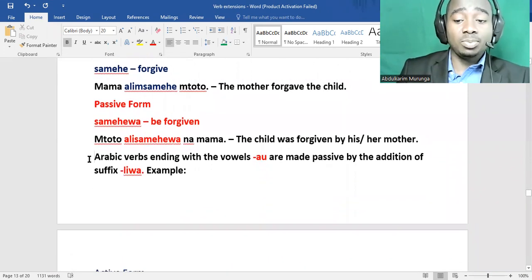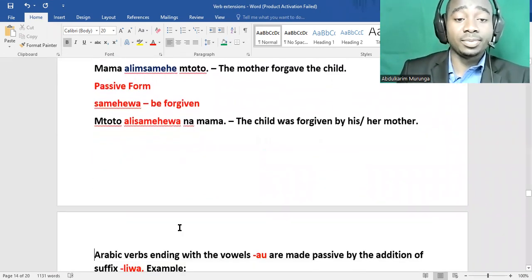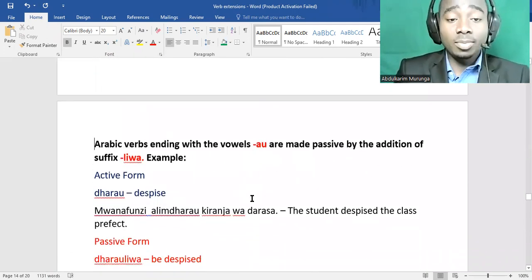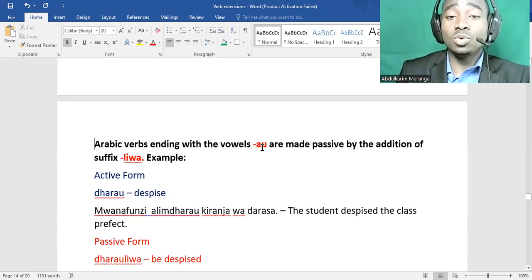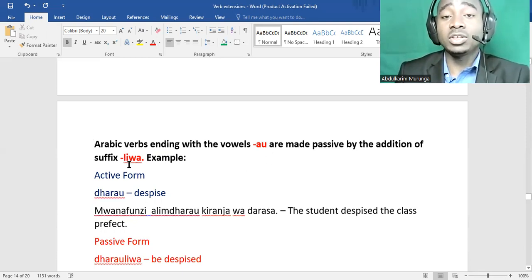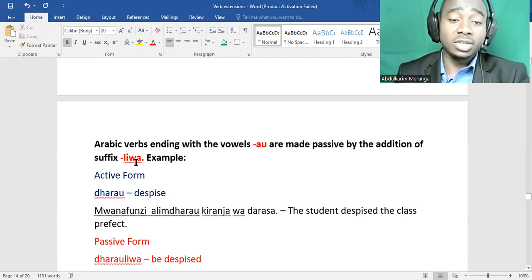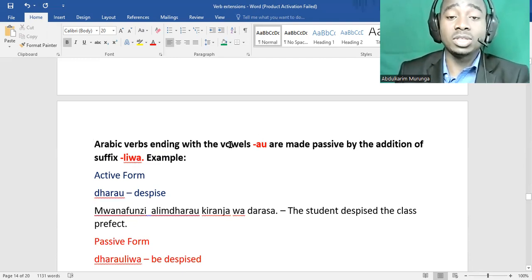We have the next part here where we say Arabic verbs ending with the vowels A and U are made passive by the addition of the suffix liwa. So this is a double vowel. This L is a kind of license consonant. It makes pronunciation easier in our case where there are many vowels.